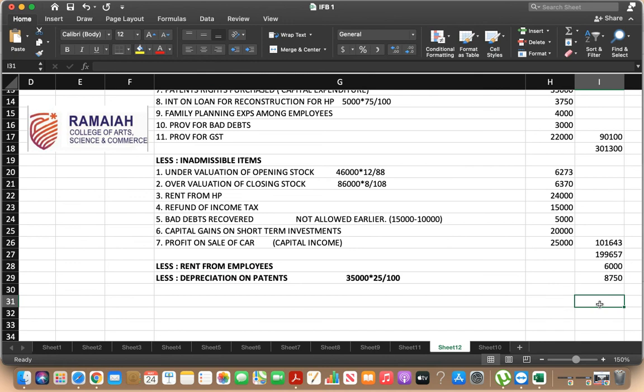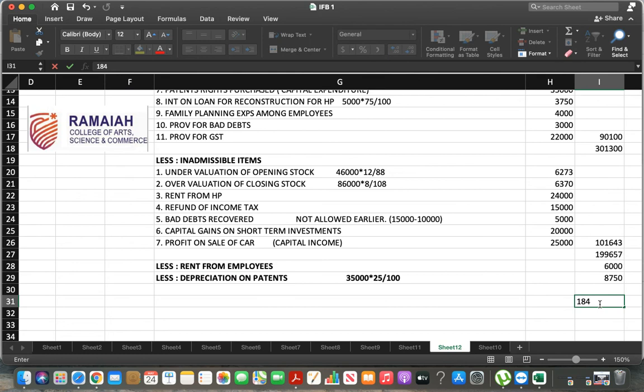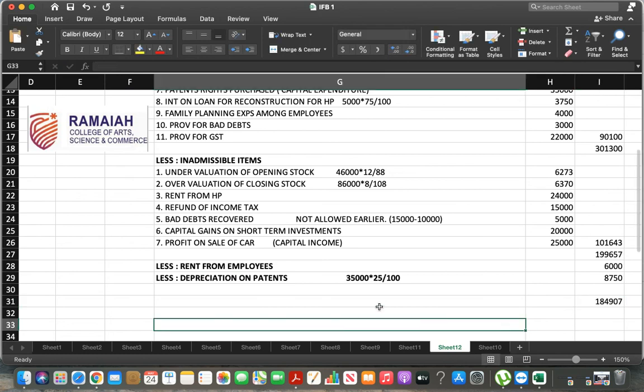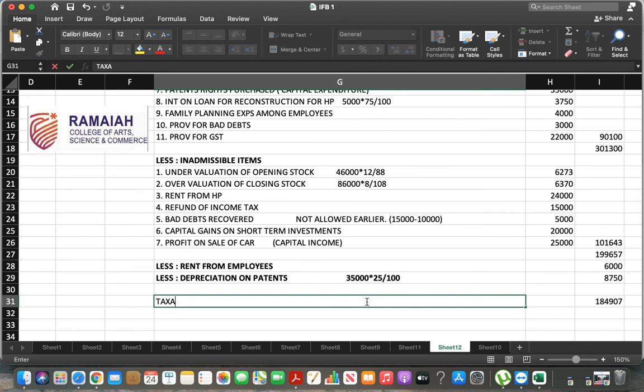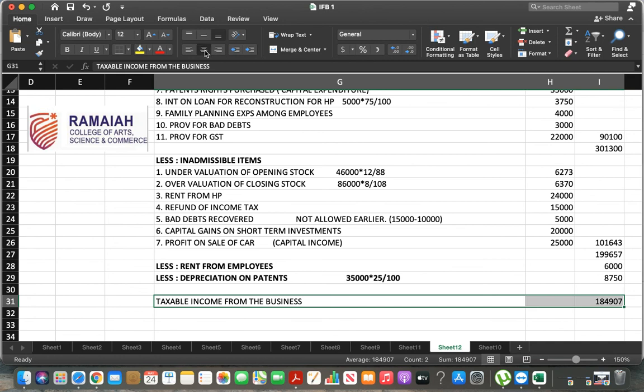Now tell me the value. 1,99,657 minus 6,000 minus 8,750. 1,84,907. So what is this called? Taxable income from the business. Taxable income from the business, 1,84,907.